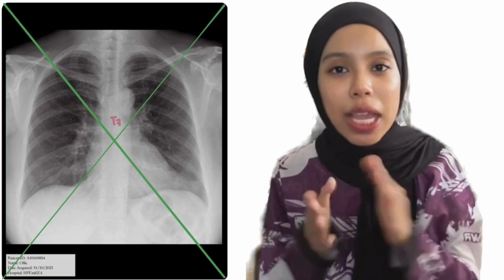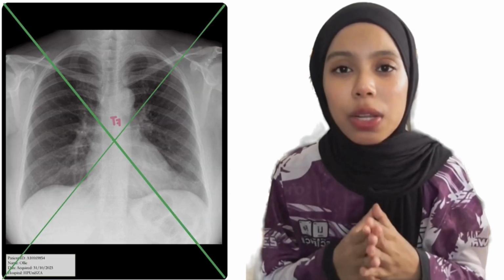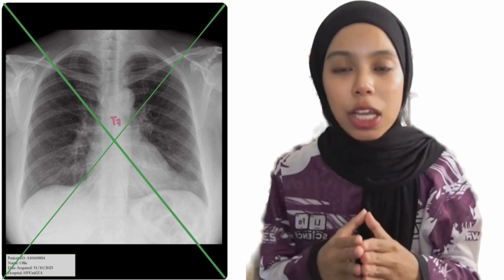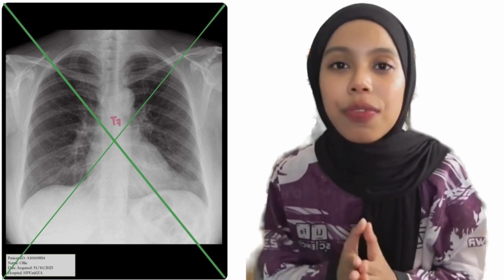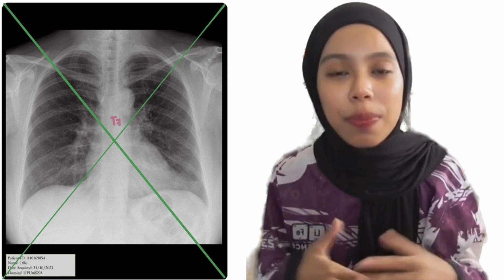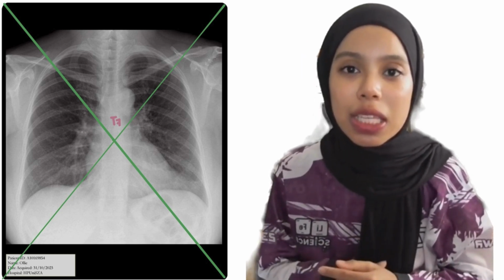Alignment between IR and part is not correct because the collimation is not centered to the centering point, which is at T7. Therefore, adjust the erect Bucky until the collimation is centered to T7.